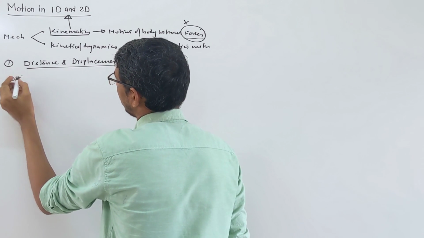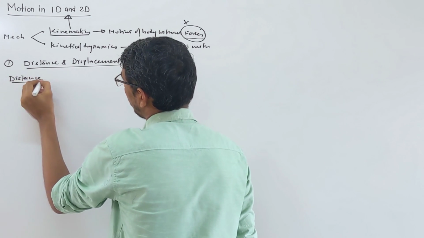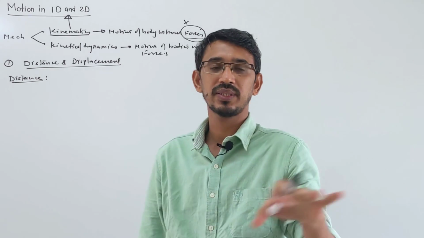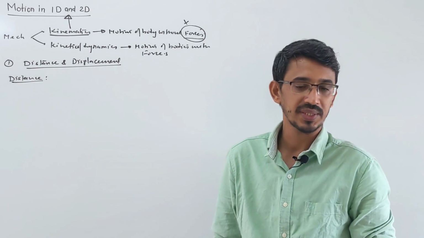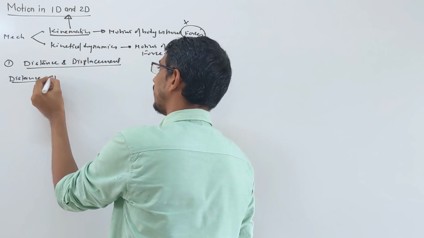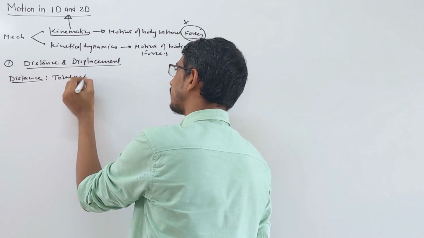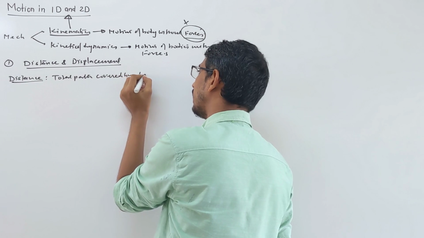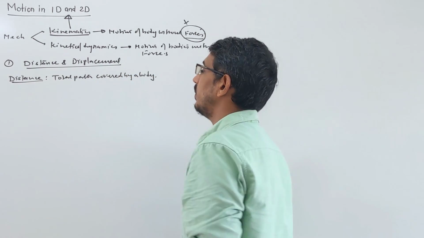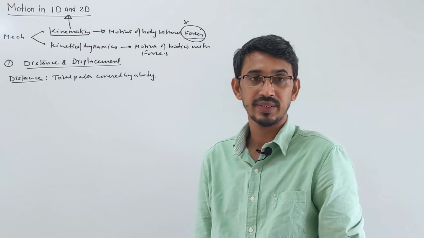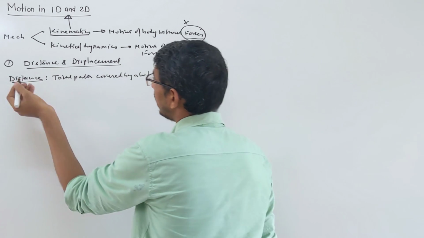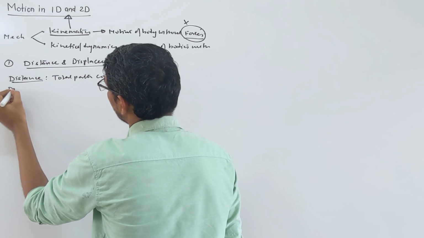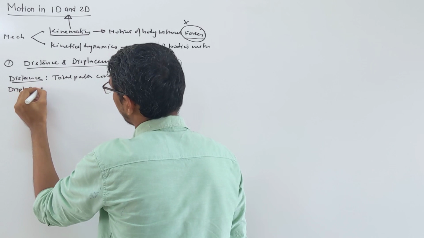What is distance actually? A body is moving and you calculate the total path covered by the body, that's called distance, right? So simply, the total path covered by a body. You know very well that distance is a scalar quantity. And then how do you describe displacement? Displacement is a vector, right?